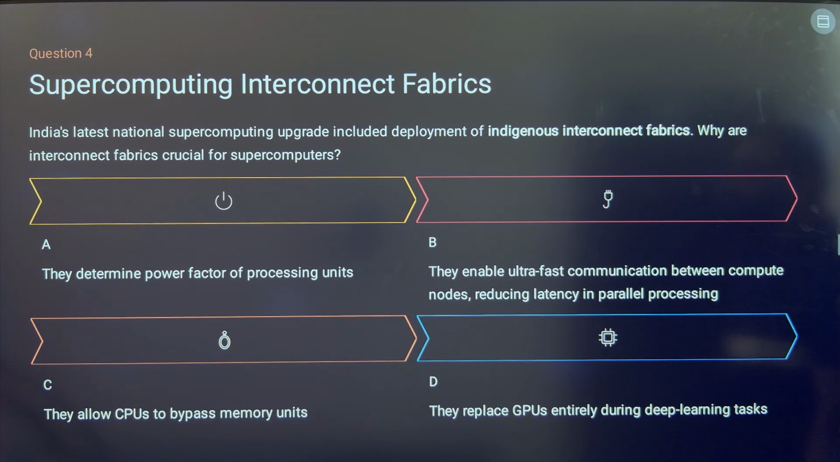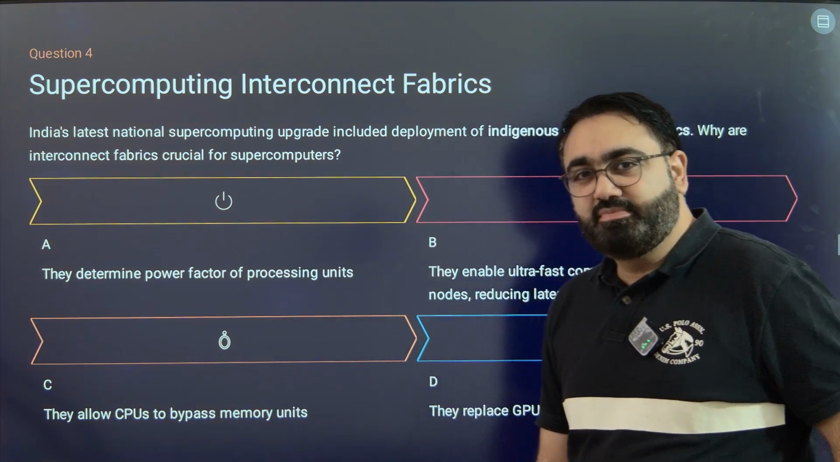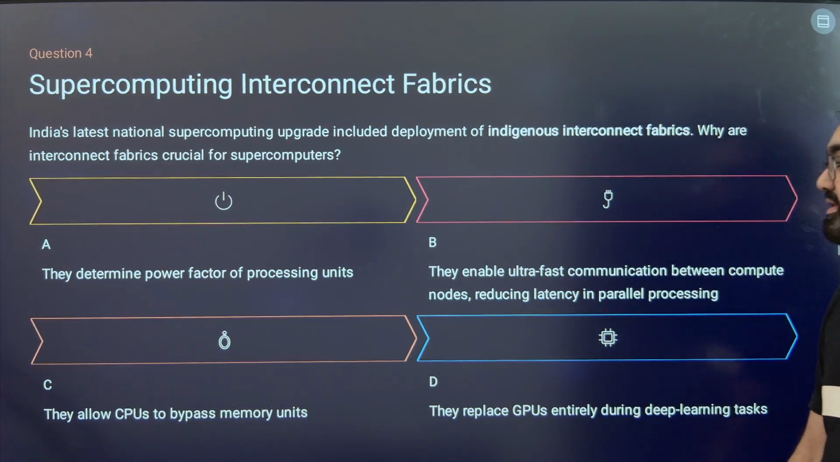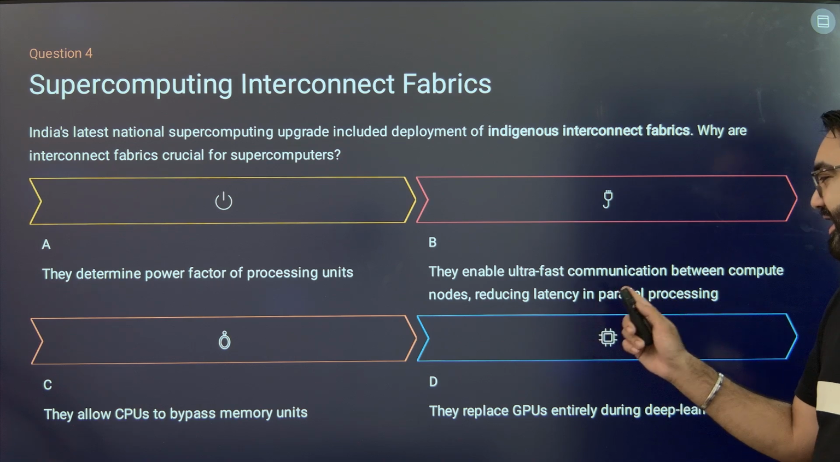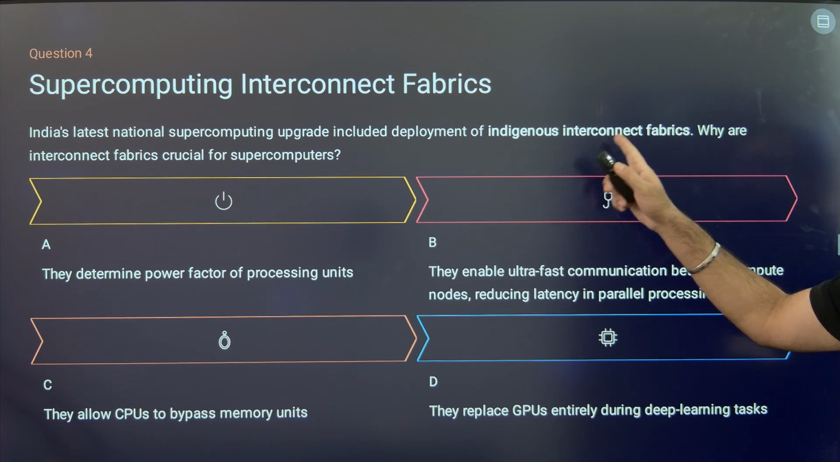India's latest national supercomputing upgrade included deployment of indigenous interconnect fabrics. Why are interconnect fabrics crucial for supercomputers? First, they determine the power factor of processing units. Second, they allow the CPUs to bypass memory units. They enable ultra-fast communication between compute nodes, reducing latency in parallel processing, or they replace the GPUs entirely during deep learning tasks. What is exactly the significance of these indigenous interconnect fabrics?